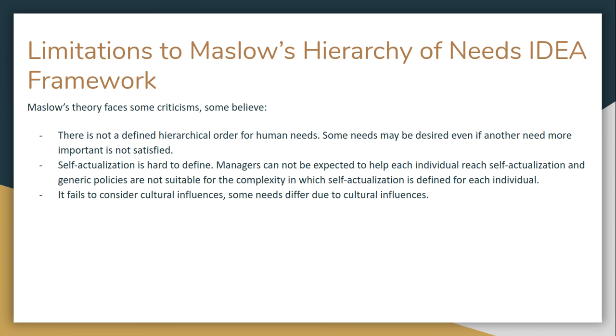Although Maslow's hierarchy of needs has shown a great deal of success in many organizations, it too comes with its limitations and criticisms. Some believe that the components of the needs do not have a specifically defined hierarchical order. Others say self-actualization is nearly impossible to define, and therefore managers who build generic programs to help employees reach this are unnecessary. Lastly, some believe that Maslow's hierarchy of needs does not account for cultural diversification.